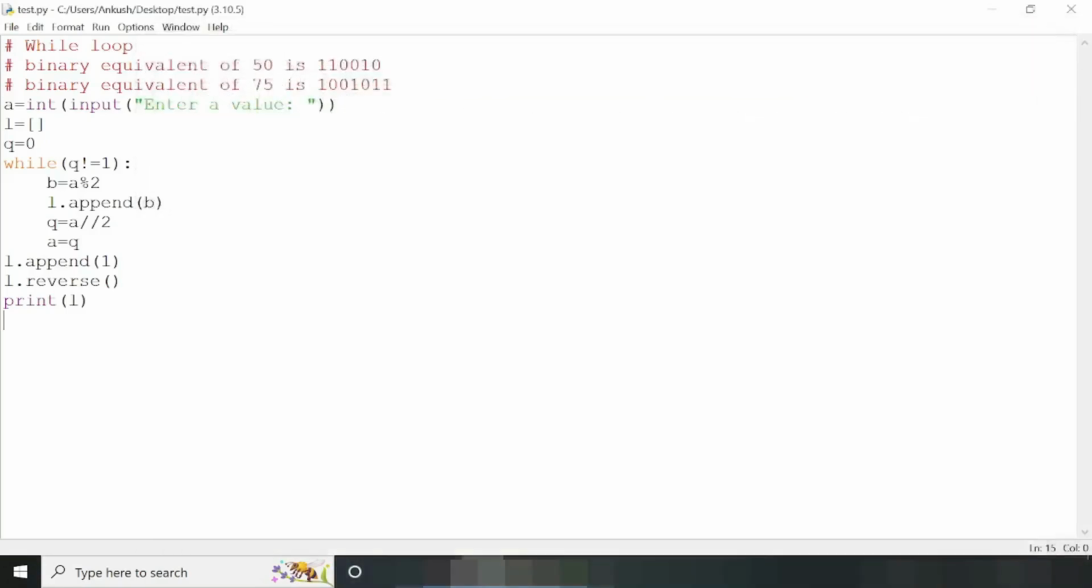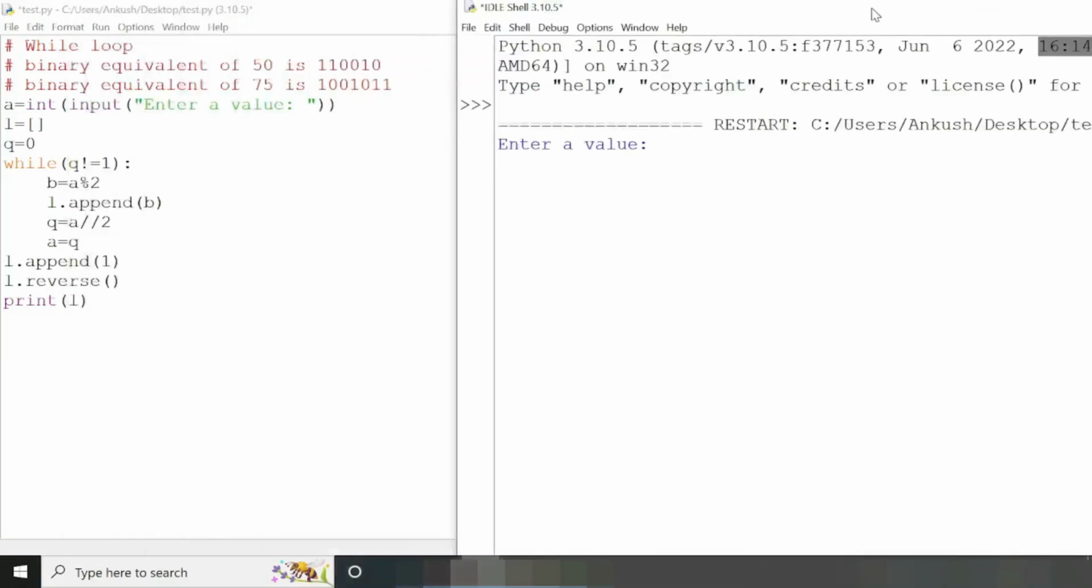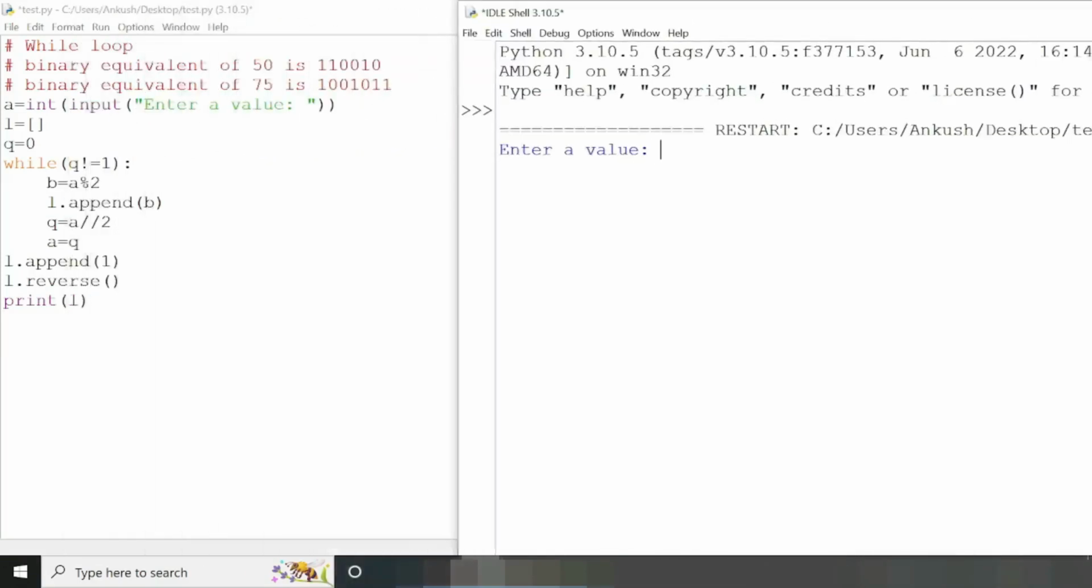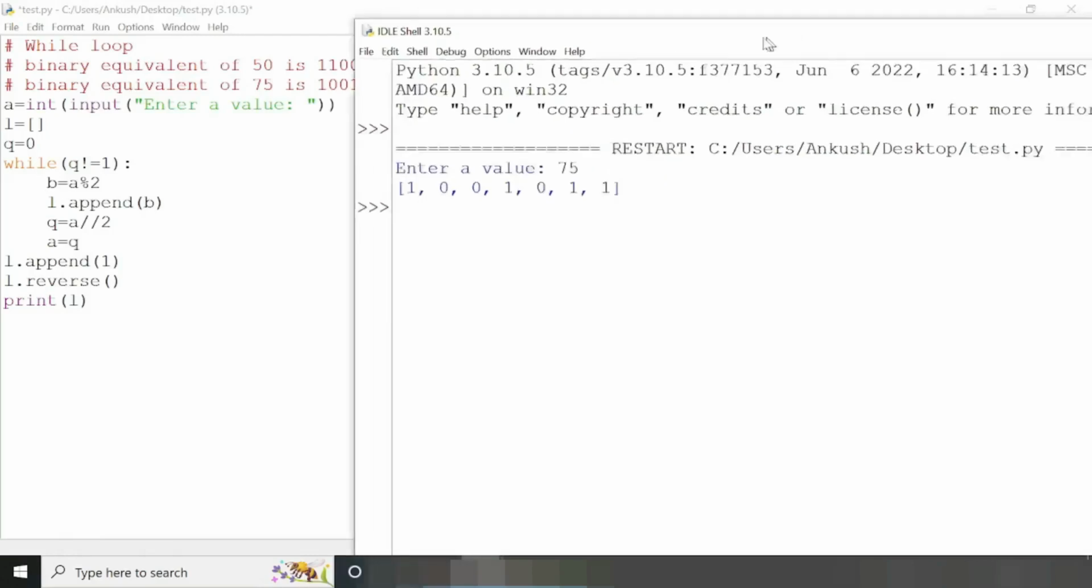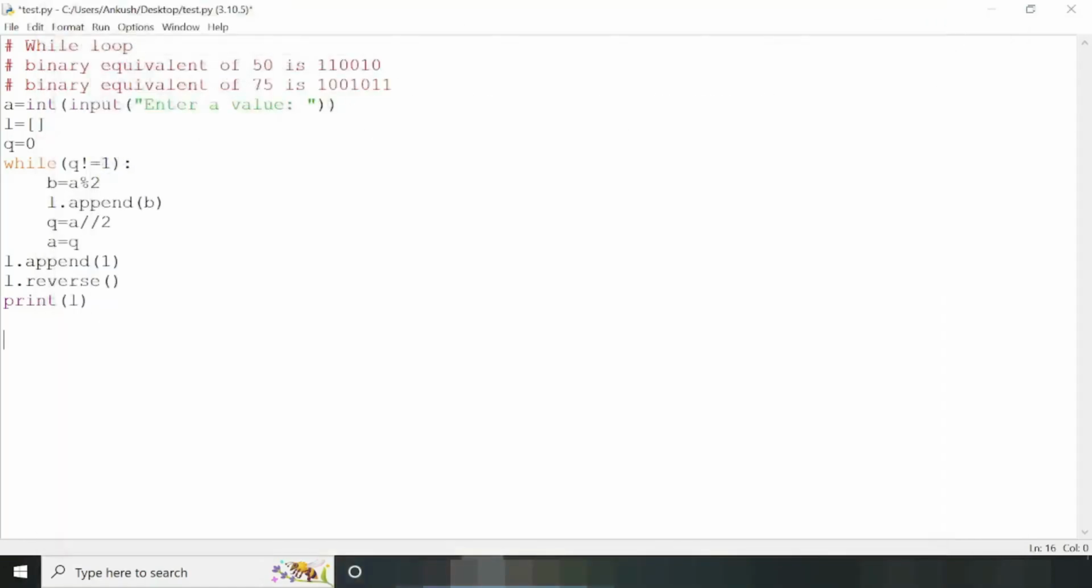So let me run it again, and now I am passing 75. So it is showing 1001011. Here it is also 1001011. So this is how you can use while loop when you don't know the number of iterations in advance.